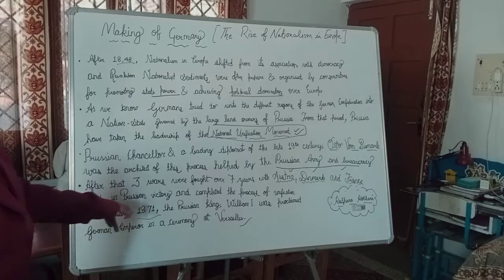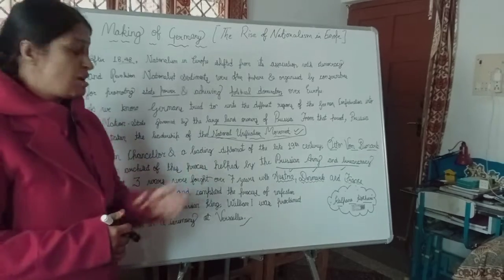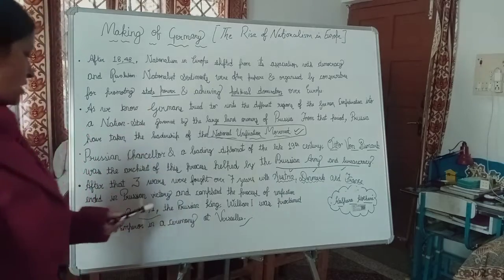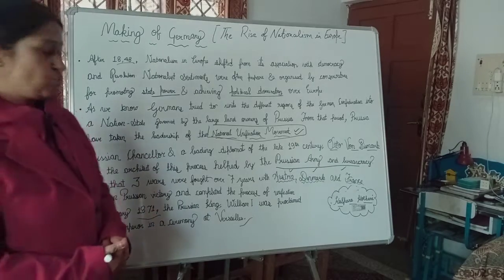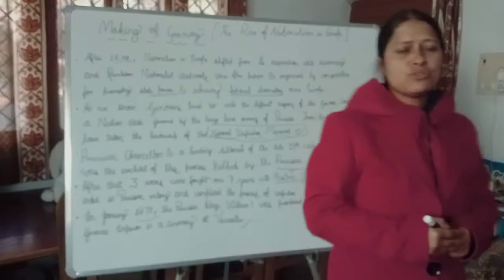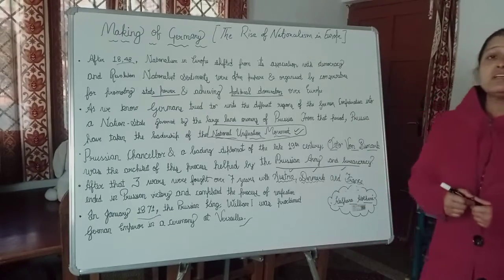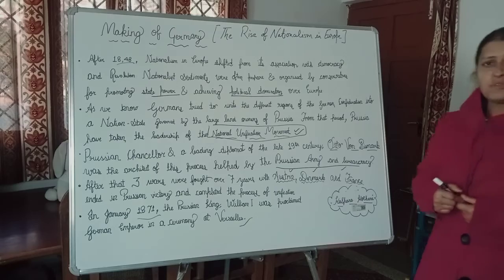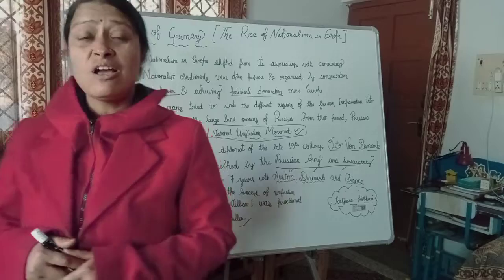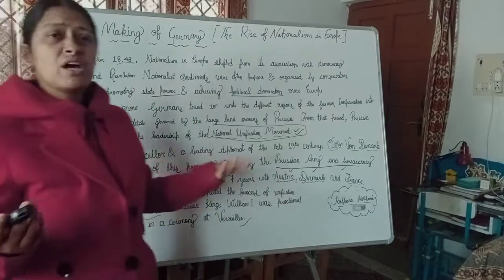After that, in 1871, the Prussian king William I was proclaimed the German emperor in a ceremony at Versailles. So, in 1871, Germany emerged as a unified country, but still they are following the pattern of the monarchy, the emperor system.